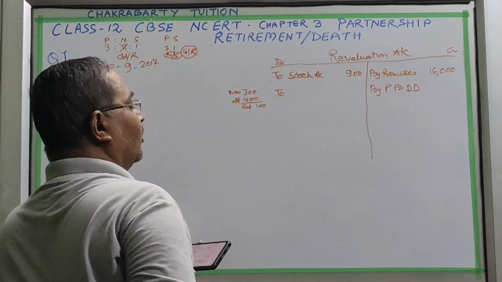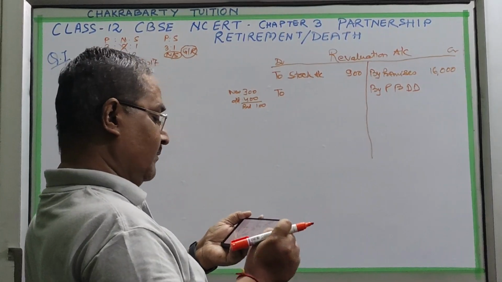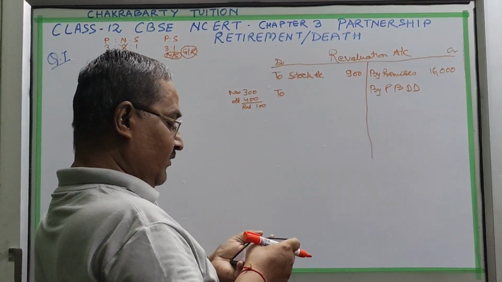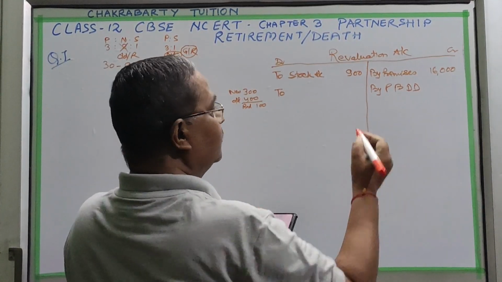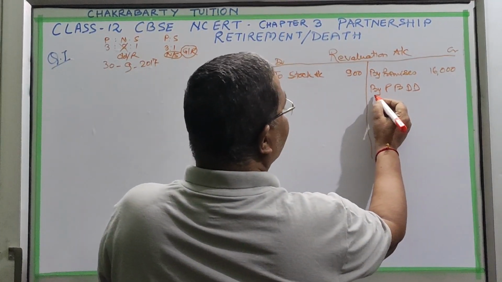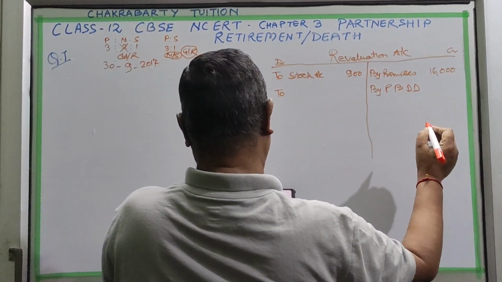Already they have 400, but they want to keep it at 5%. It means their provision is on a higher side. We will reduce it. So a credit item, if you want to reduce it, you write By debit. By means debit that account, and it will reduce that particular account.